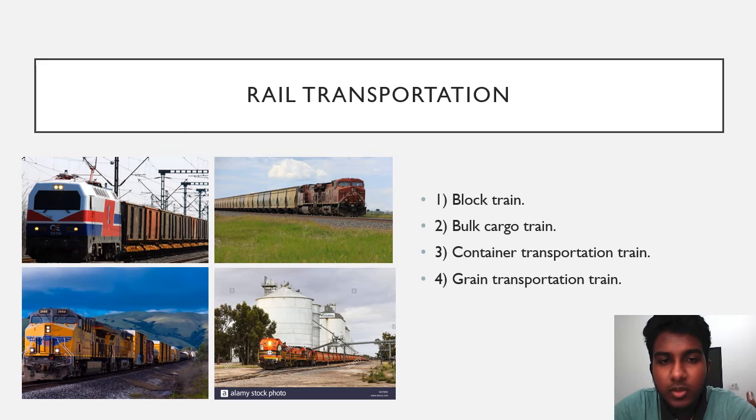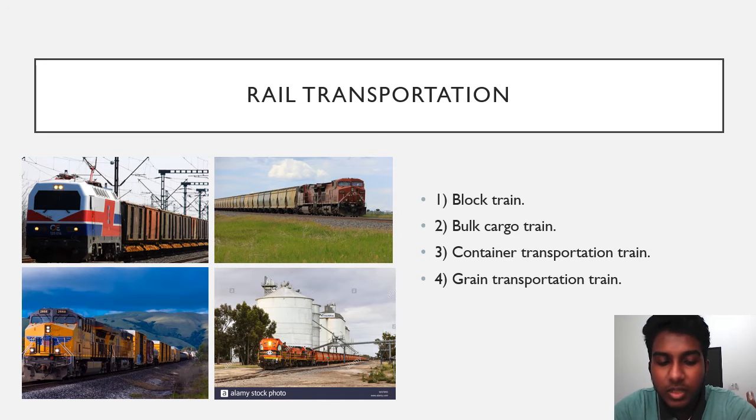And here are the examples of rail transportation. First is the block train. Block trains normally transport bulk fabric, cereals, different construction materials, and serve industry and construction businesses. Second is the bulk cargo train. The bulk cargo train normally carries liquids or solid stuff. Third, the container transportation train. These always carry large containers of coal or packages around the globe. And the fourth is the grain transportation train. These trains always carry grains like barley, wheat, rice, corn, and many more.